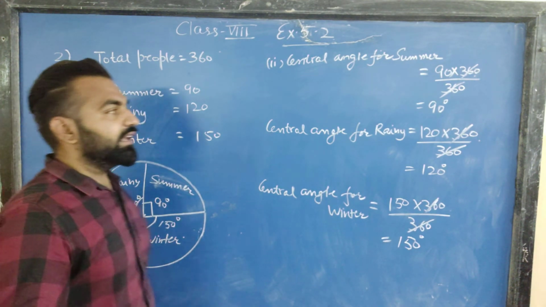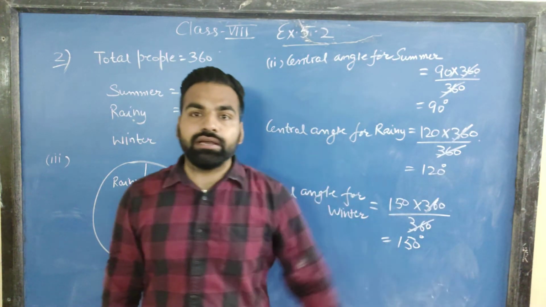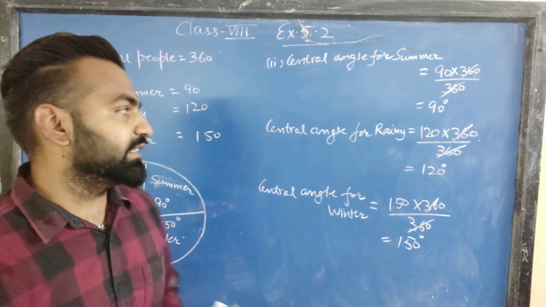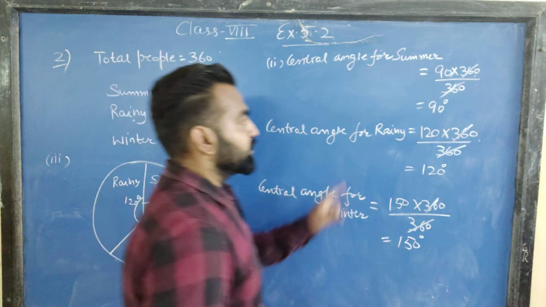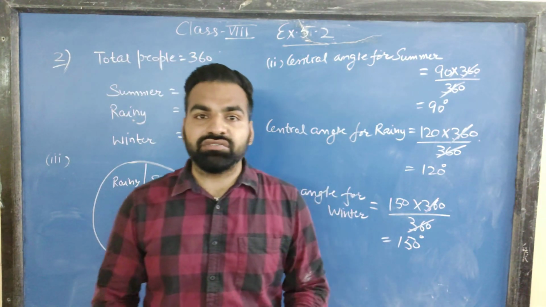To verify, we can add all these angles and they should sum up to 360 degrees, because the complete angle is 360 degrees. So this was question number 2 of exercise 5.2.